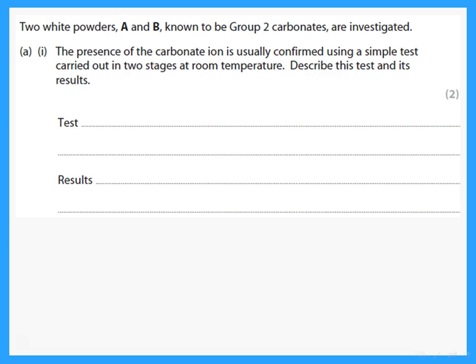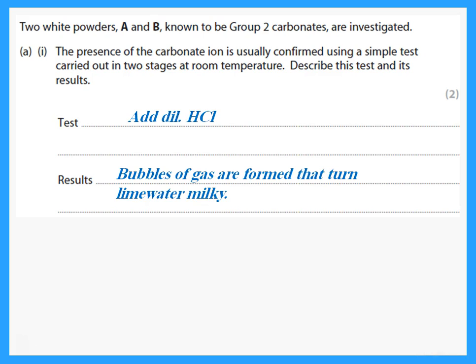Two white powders, A and B, known to be group 2 carbonates, are investigated. The presence of the carbonate ion is usually confirmed using a simple test. Describe this test. Of course, for the presence of carbonate ion, we said we add dilute HCl, and what happens is I should see bubbles of gas that turn lime water milky.